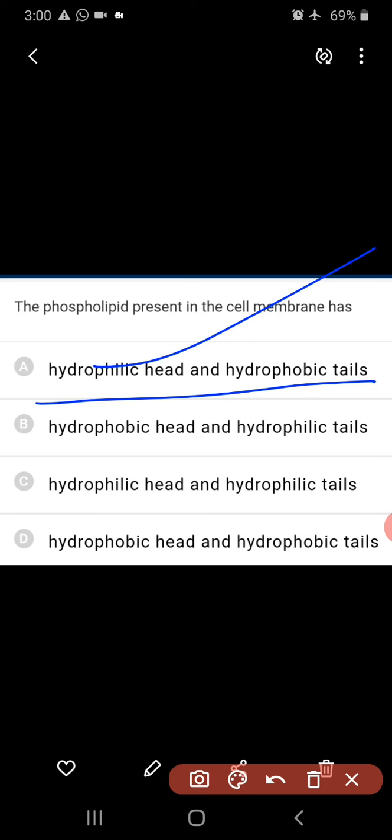The phospholipid present in the cell membrane has, actually, it consists of a hydrophilic head and a hydrophobic tail. Yes, that is right. Tails are oriented on the inner side and heads are oriented on the outer side. The other options, such as a hydrophobic head, a zigzag manner, or vice versa, are all wrong. So, the first is the right answer for this question. The phospholipid present in the cell membrane has a hydrophilic head and a hydrophobic tail.